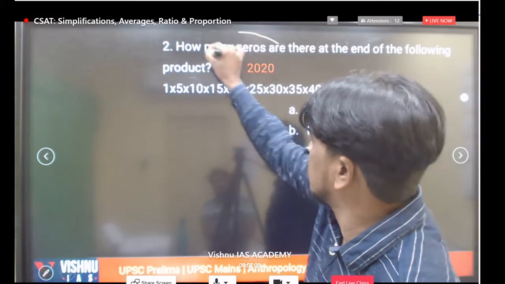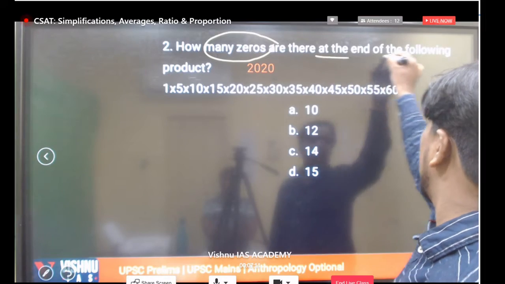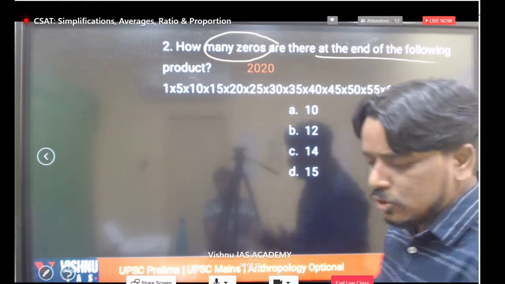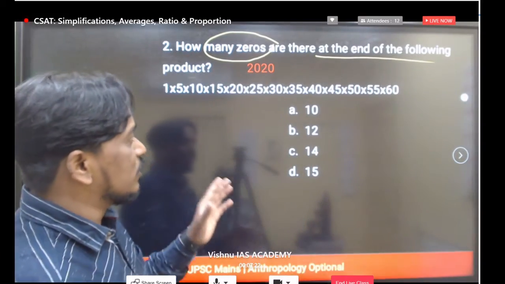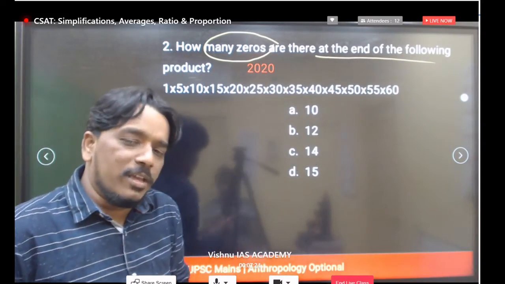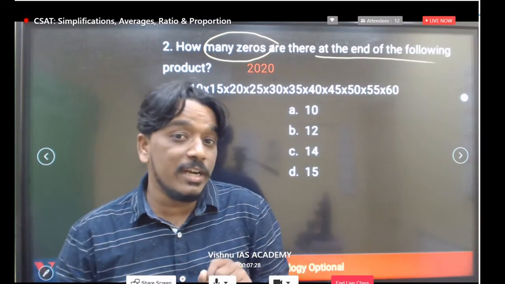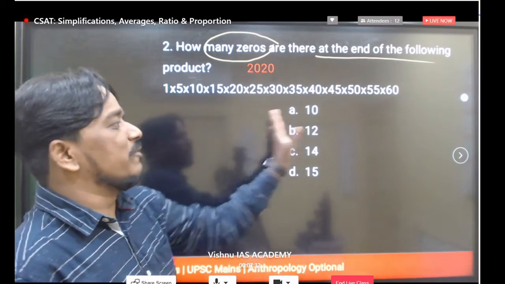How many zeros are there? These are important. How many zeros are there at the end of the following product? In this complete product, there is no need to multiply everything, but we can apply a concept. In the last class we discussed digits and all these things, clear? So the digit concept we have to apply, and this is a basic simplification.